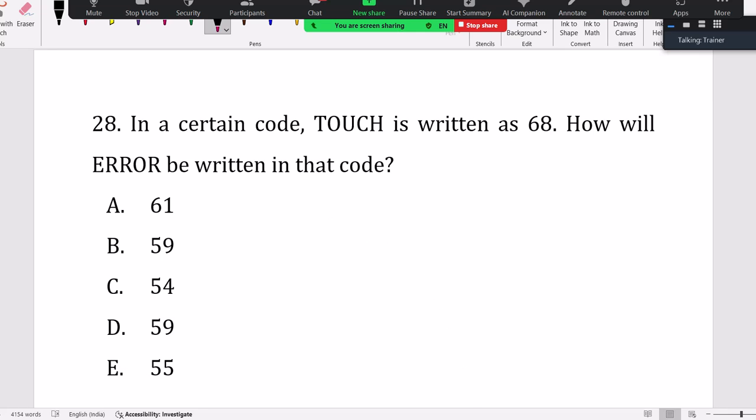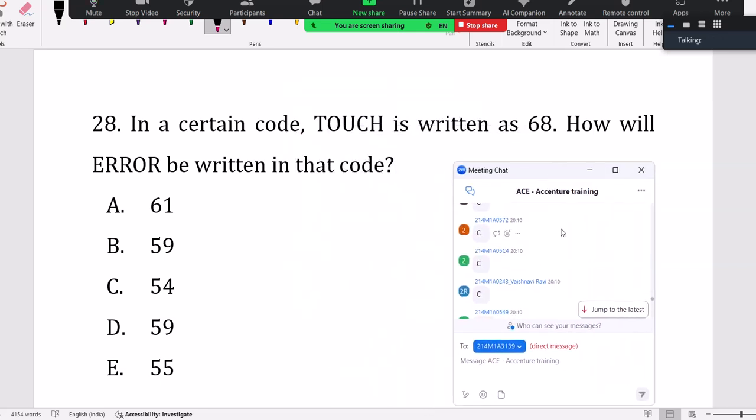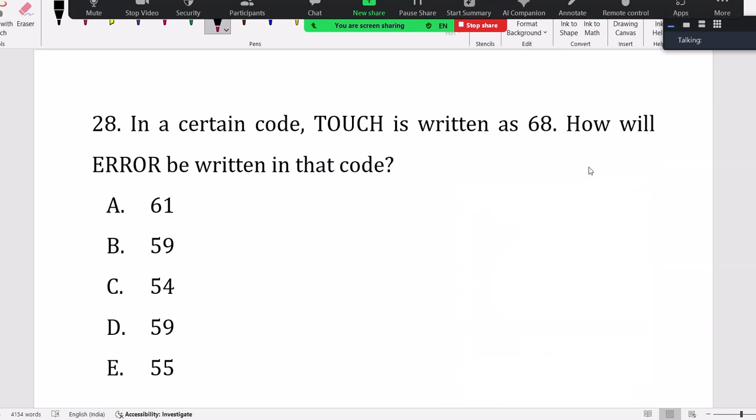I need to just add a stopper also, better, right? Fine, let it be. Let's see how many will answer. No one so far. Okay.